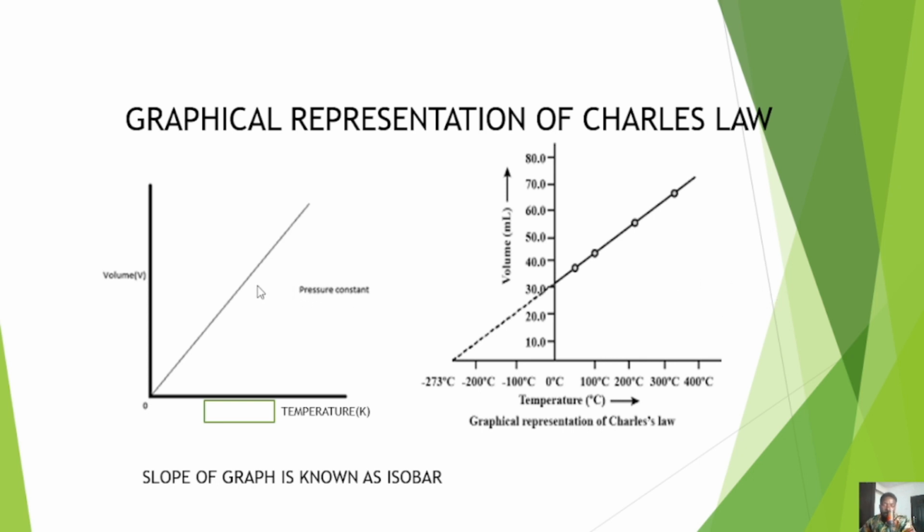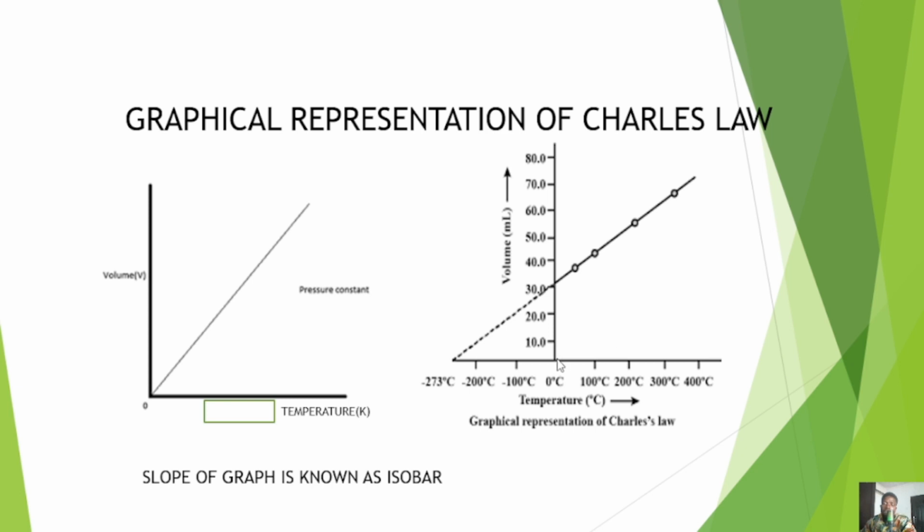If you consider this particular graph, because it's a direct proportionality, for both of the graphs you have a straight line graph. But the question now is, why is it that this one started from 0 and this one starts behind 0? This is simply because, as I said, the volume of gas is related to absolute temperature, which means we need to start from the origin of absolute temperature, which is 0 Kelvin. That's why from here it started from 0.